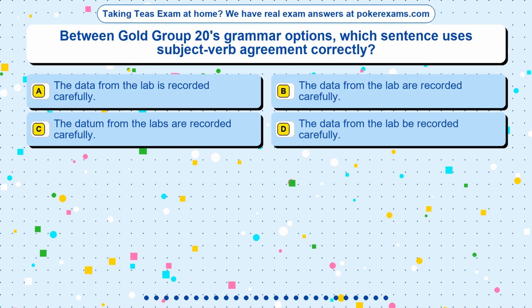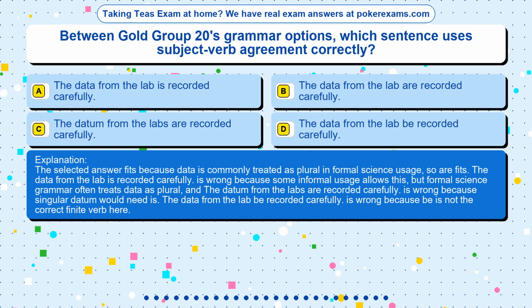The correct answer is option. The selected answer fits because data is commonly treated as plural in formal science usage, so are fits. The data from the lab is recorded carefully is wrong because some informal usage allows this, but formal science grammar often treats data as plural, and the datum from the labs are recorded carefully is wrong because singular datum would need is. The data from the lab be recorded carefully is wrong because be is not the correct finite verb here.